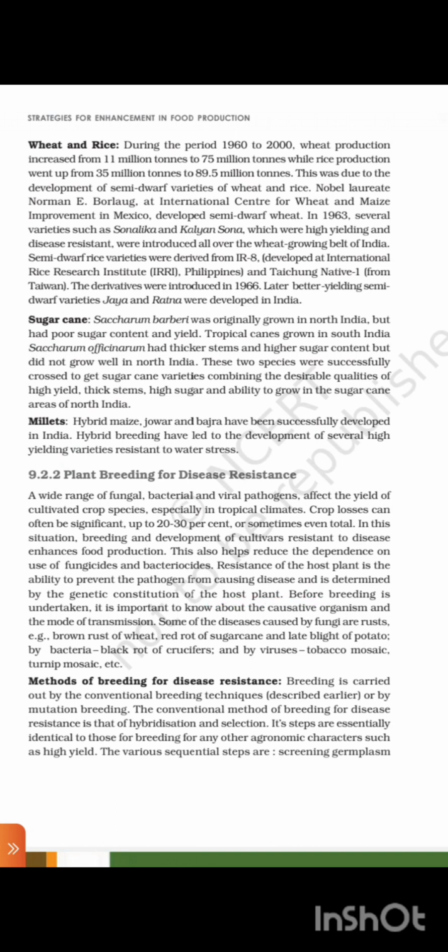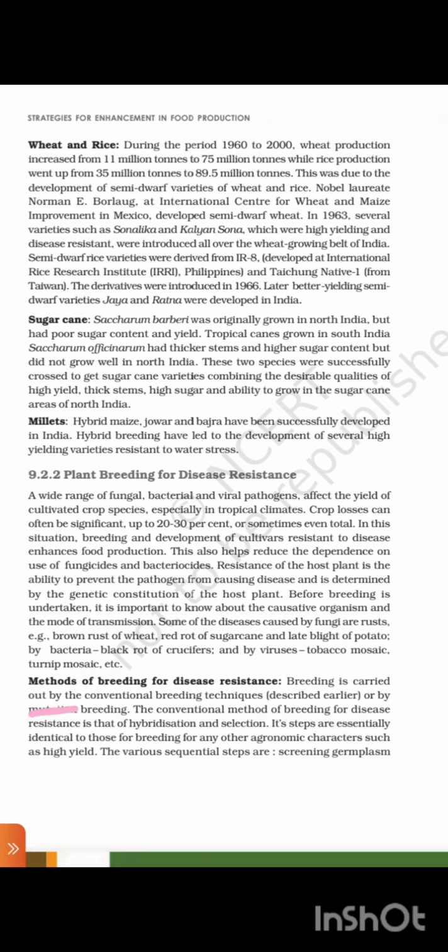Before breeding is undertaken, it is important to know about the causative organisms and the mode of transmission. Some of the diseases are caused by fungi and rust, for example brown rust of wheat, red rot of sugarcane and late blight of potato; by bacteria, black rot of crucifers; and by viruses, tobacco mosaic, turnip mosaic, etc. Methods of breeding for disease resistance.